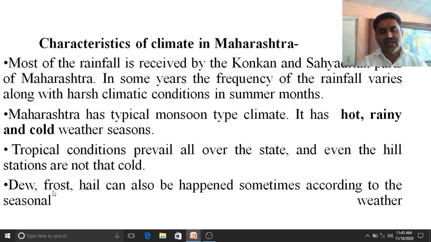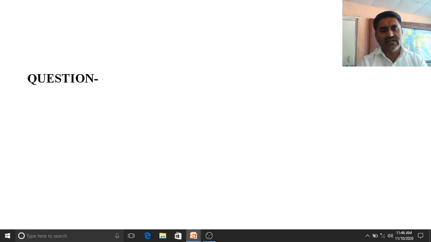That's why dew, frost and hail also happen sometimes in some areas. So this is all about the characteristics of the climate in Maharashtra.